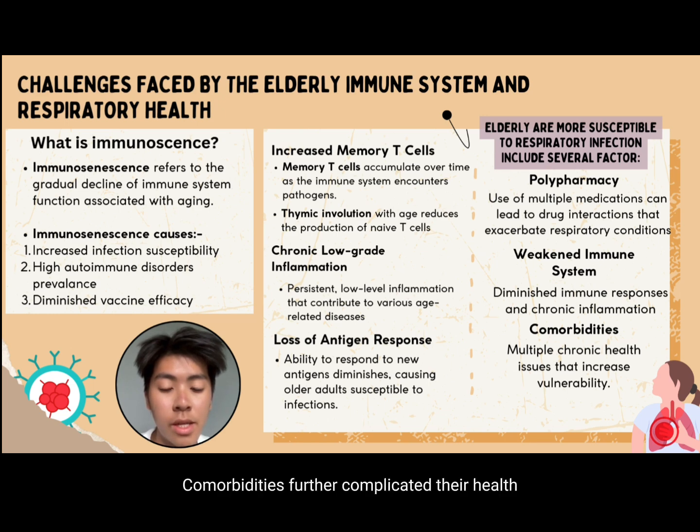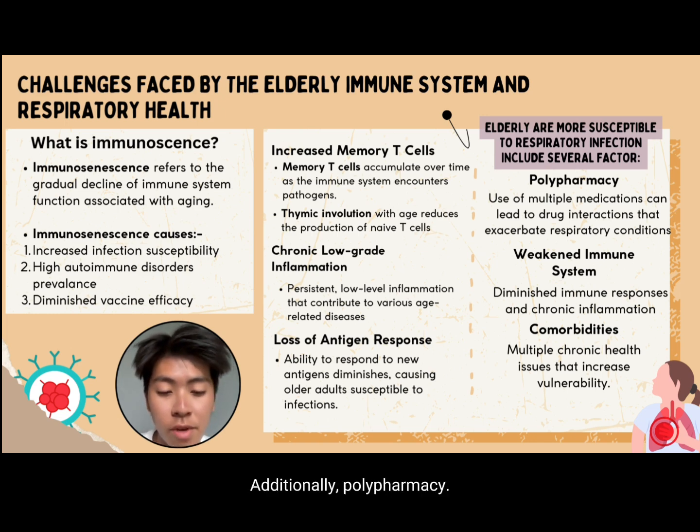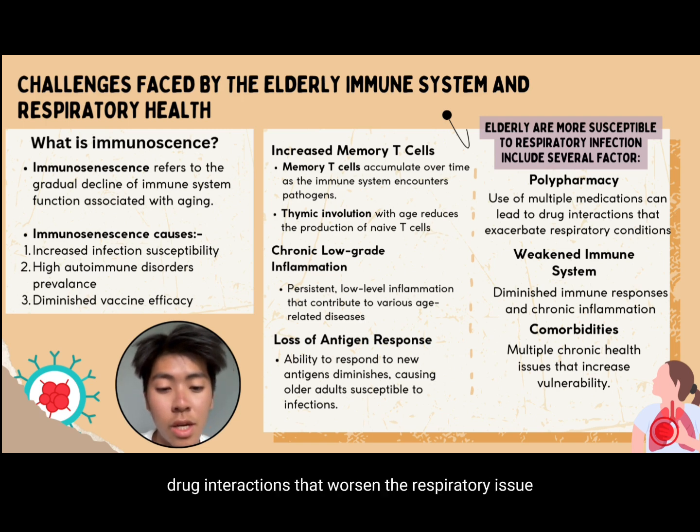Comorbidities further complicate their health, as many older adults live with multiple chronic conditions that increase their overall vulnerability. Additionally, polypharmacy, the use of multiple medications, can lead to drug interactions that worsen respiratory issues or compromise their immune function.